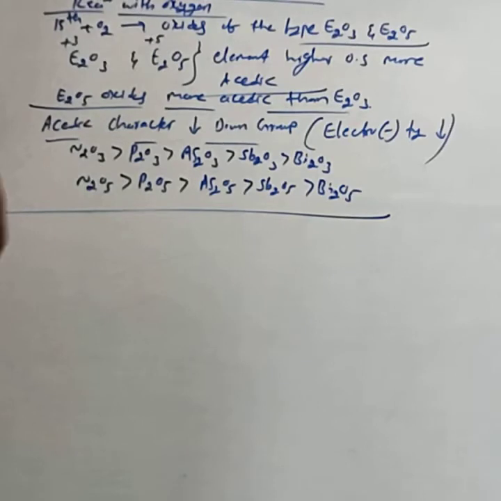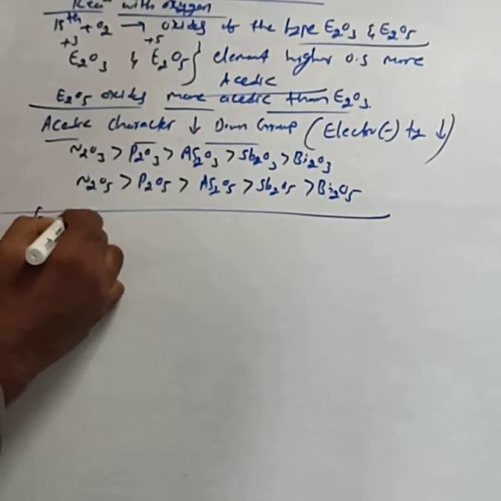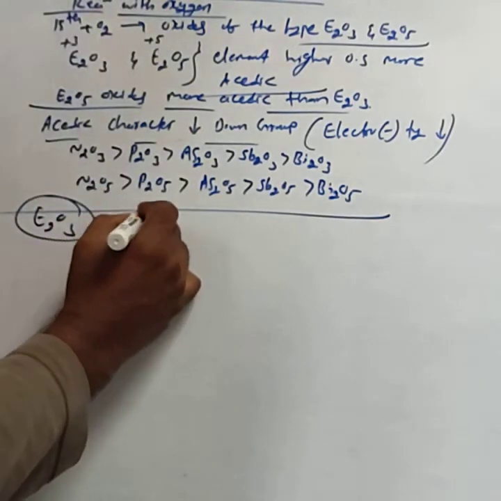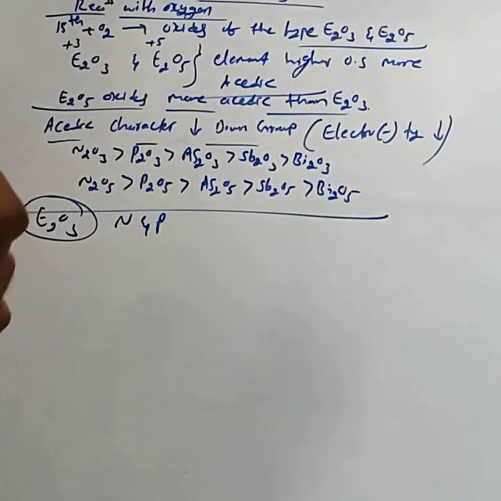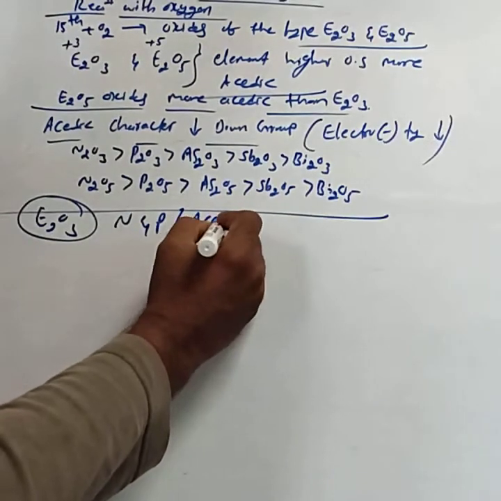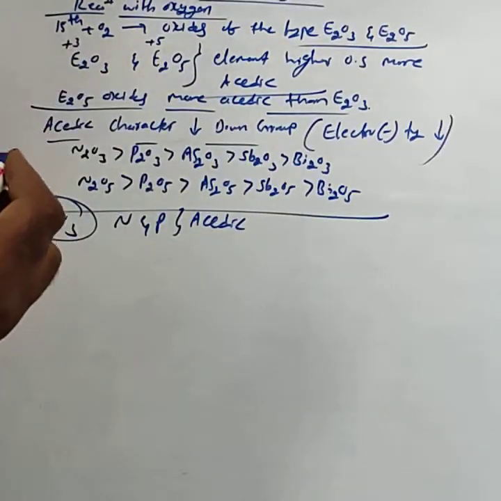Among the E2O3 oxides, those of nitrogen and phosphorus are purely acidic in nature.